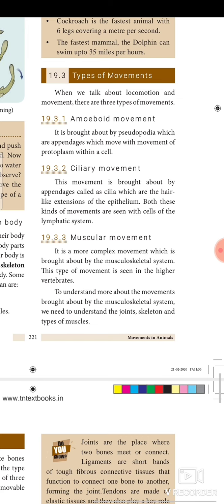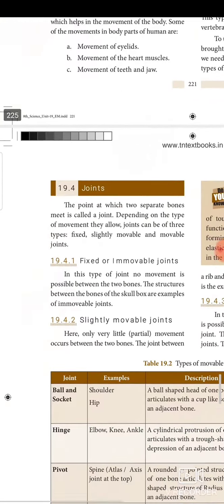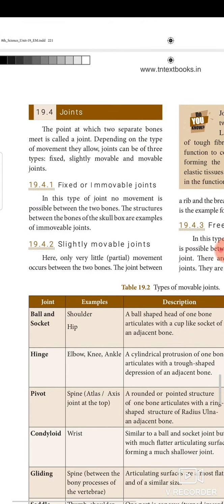For that, we need to understand the joints, skeleton and types of muscles. First, let's know about joint. The point at which two separate bones meet is called a joint. Joints can be of three types: fixed, slightly movable and movable joint. First is fixed or immovable joint. In this type of joint, no movement is possible between the two bones. The bones of the skull box are an example of immovable joints.